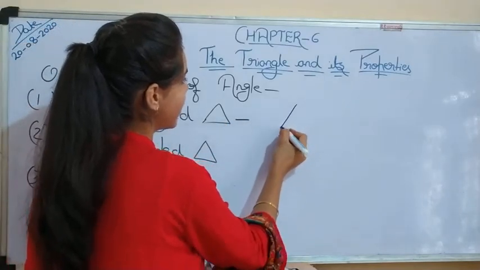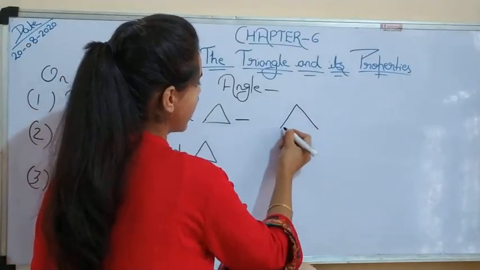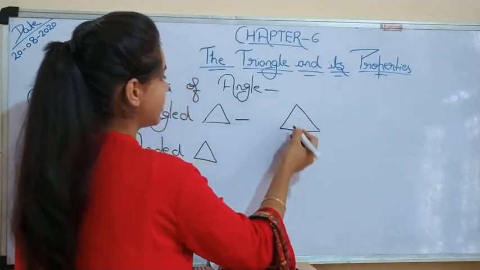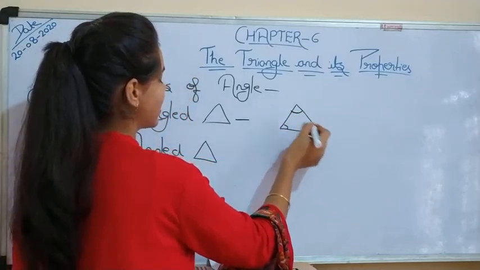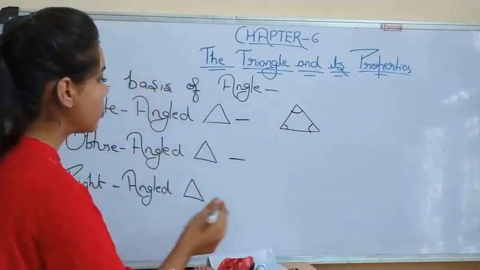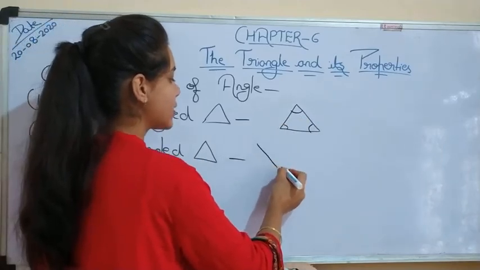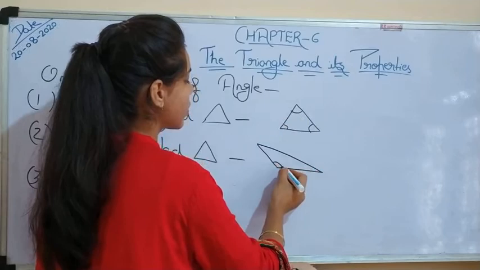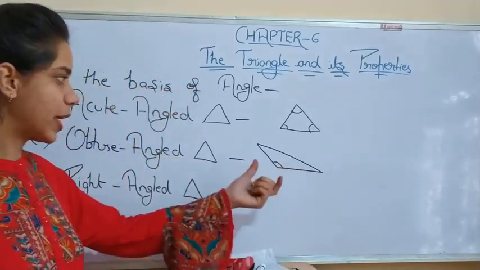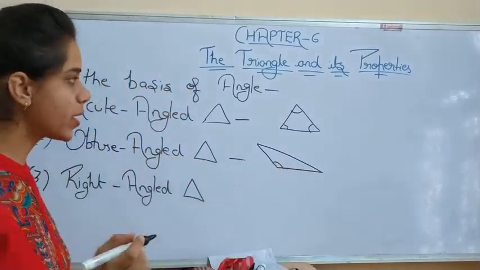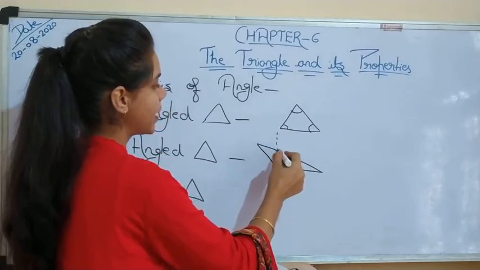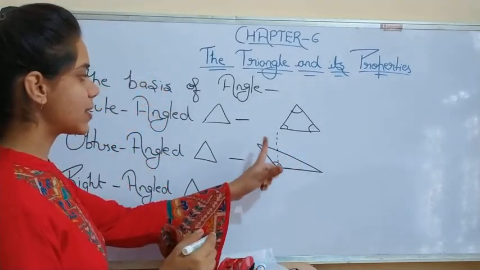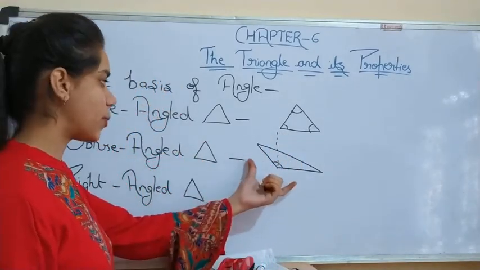In a simple way, it will be what? Acute angle triangle. Means all the angles are less than 90 degrees. Obtuse angle triangle you can make like this. This angle is greater than 90. Okay, you can use a protractor to measure them, or you can draw the 90 degree, means perpendicular here. So this is greater than 90, so this will be obtuse.